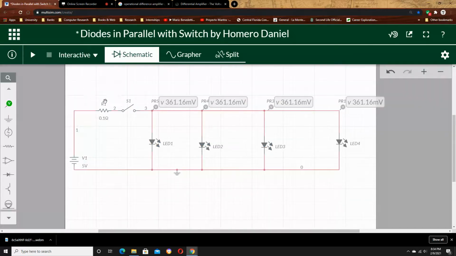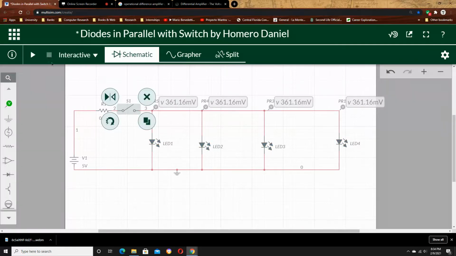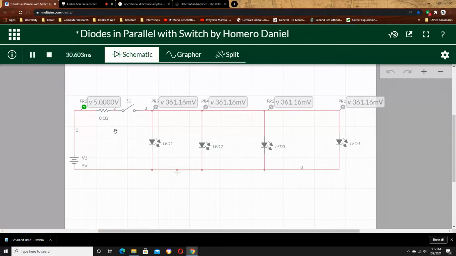Now I place probes for potential difference on top of each diode. So this green probe is measuring the potential difference across the source, and the other gray probes are measuring the potential difference across each diode.